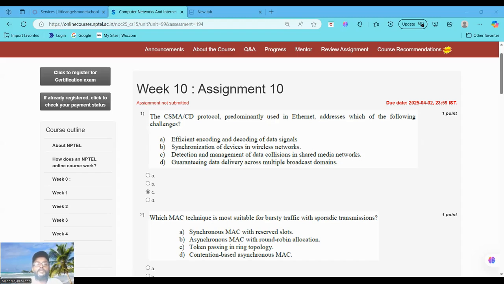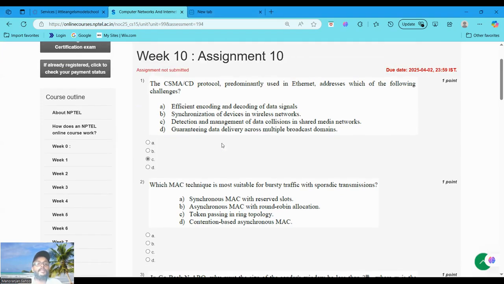Option D is also incorrect because CSMA/CD operates within a single broadcast domain, not across multiple domains. So in this context, only option C, detection and management of data collisions in shared media network, is the challenge. Now moving to question number 2.